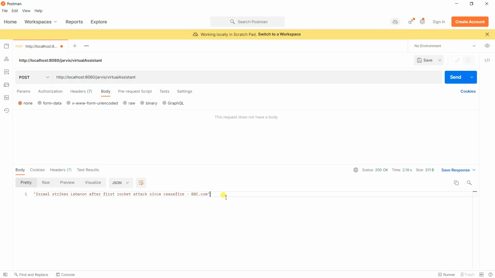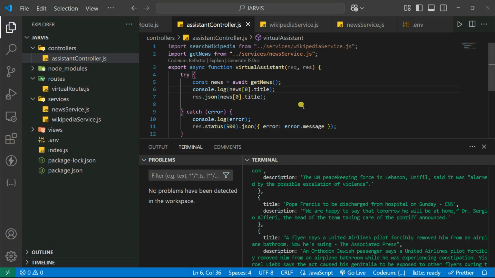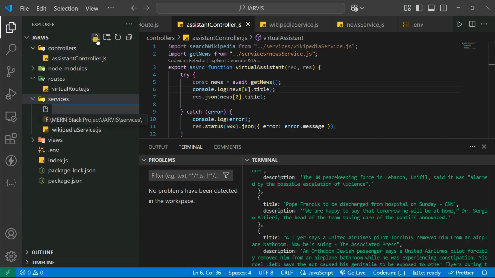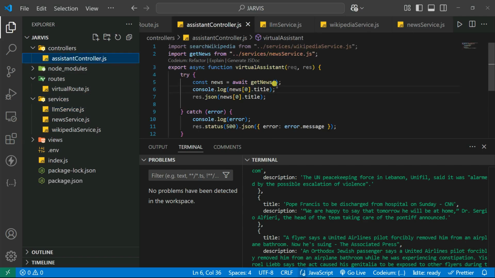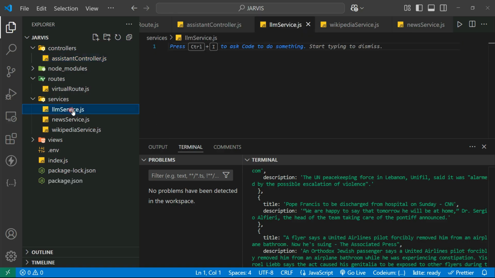Now there's a final part, which is creating the LLM services, I mean our Groq SDK, and using that you can access large language models. Now let's implement this. Let's go inside the services folder and create a file called llmservice.js. We're not changing the controller because so many code will be written here, like if-else blocks, like open YouTube, open GitHub. That's why I'm not creating the controller fully yet. So let's create this LLM service.